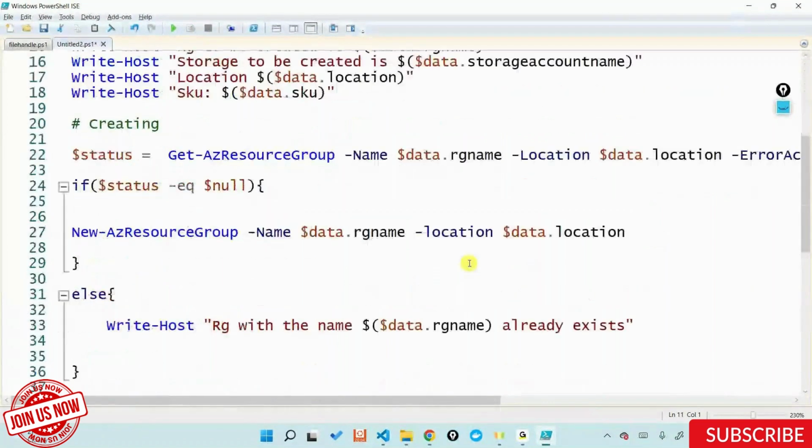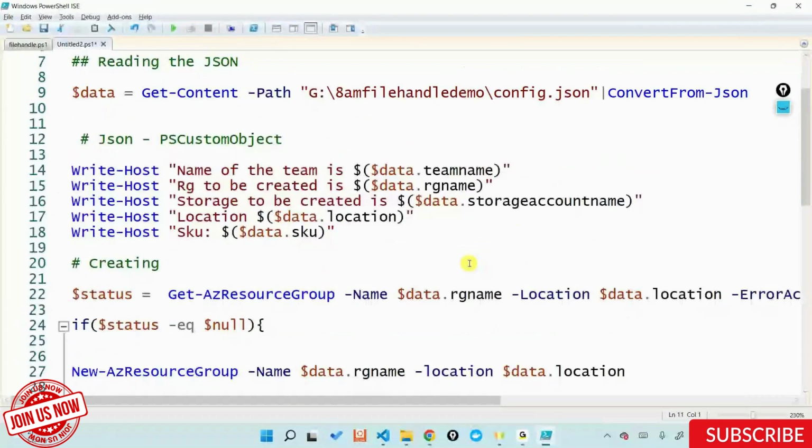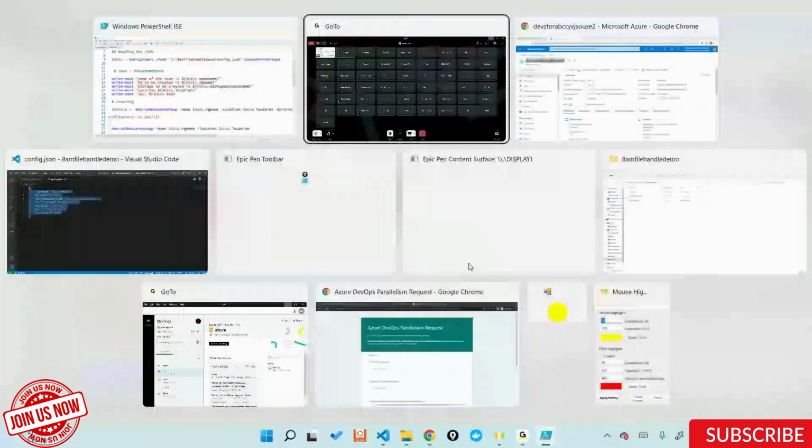Getting it? Yes. Any more questions here, guys?